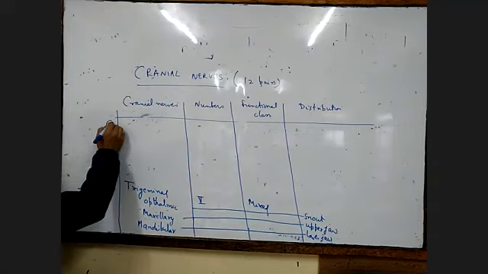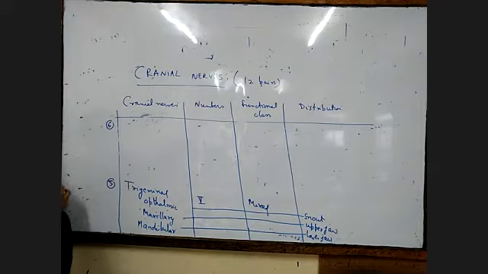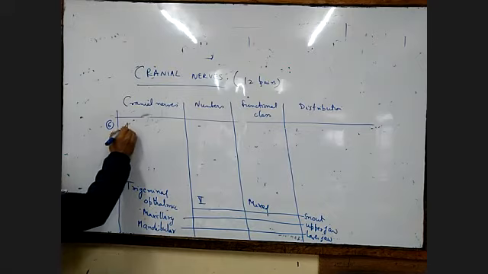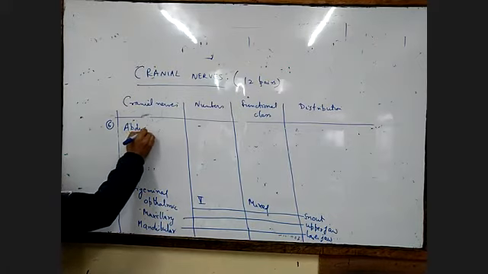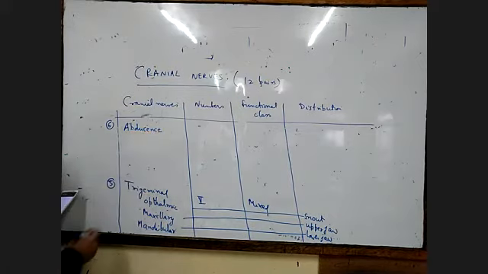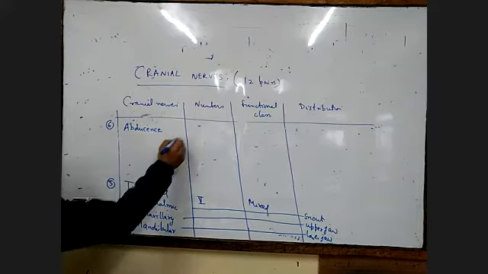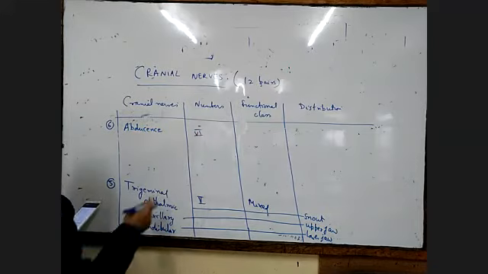The trigeminal we have done. So now abducens. Number 6 is called abducens. We write Roman 6 here.